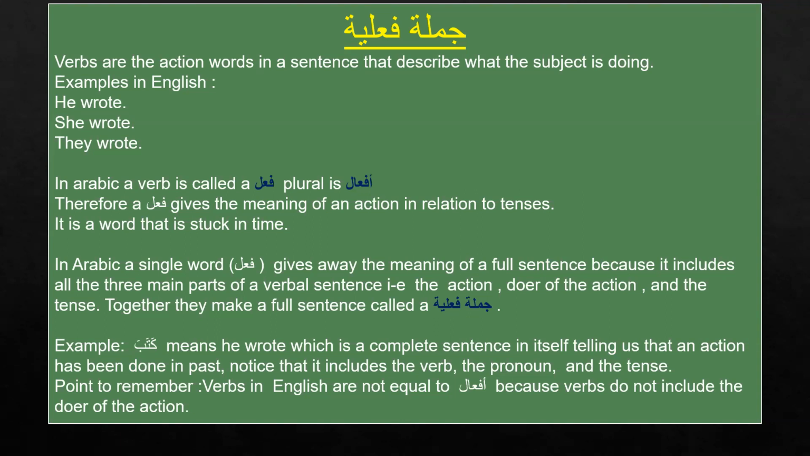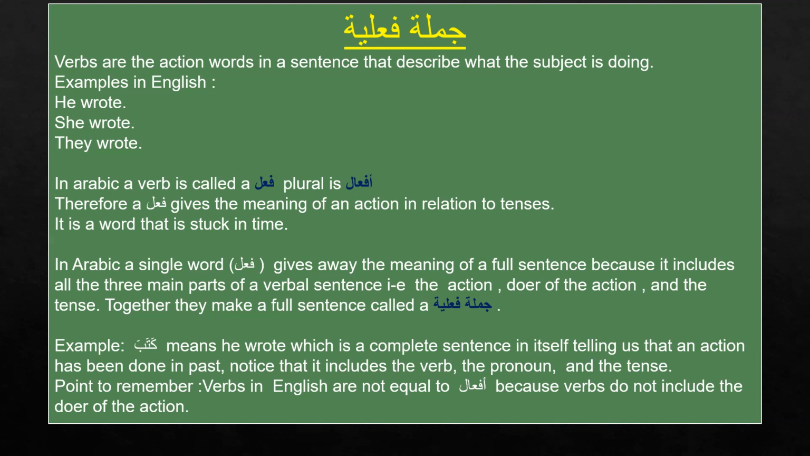Then it must include three main parts. The jumla failure consists of three main parts: the action, the doer of the action, and the tense. Action, obviously, will show us what the subject is doing, what the action of the doer is. And the tense, of course, as I told you, a fail or a verb or action cannot be without a tense.